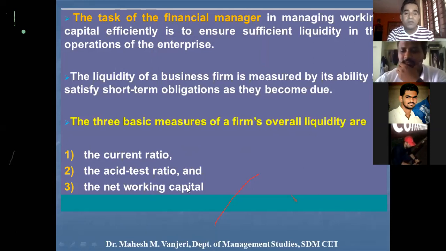And the third is net working capital. As we know, it is the difference between current assets and current liabilities. So these are the three basic measures by which outsiders can find out, or even a company can find out, what its liquidity position is. A company's liquidity position should be good so that it can invest in current assets and survive in the present.